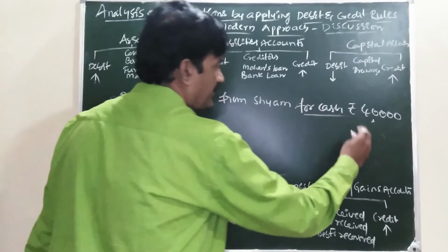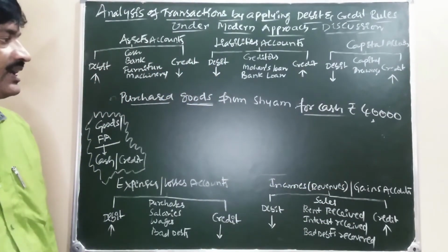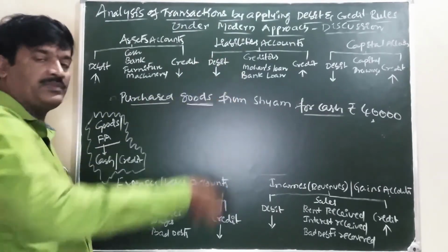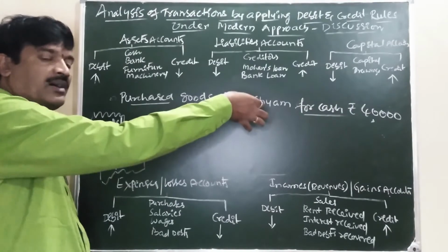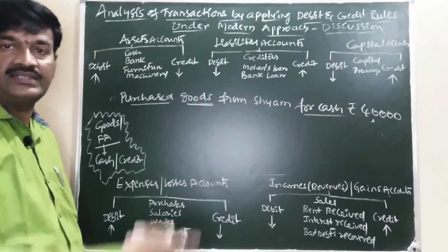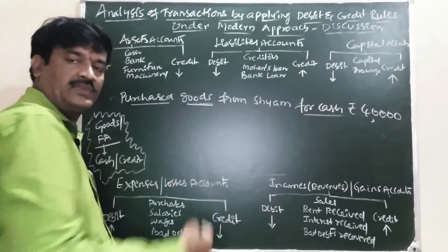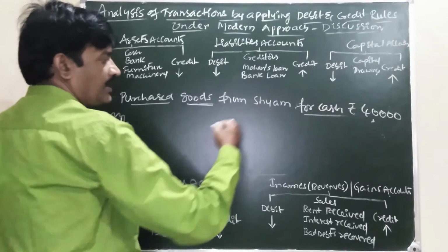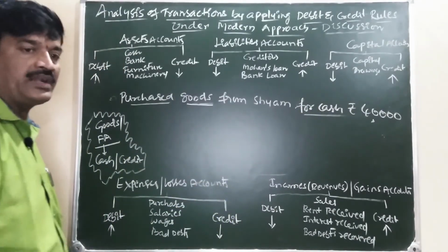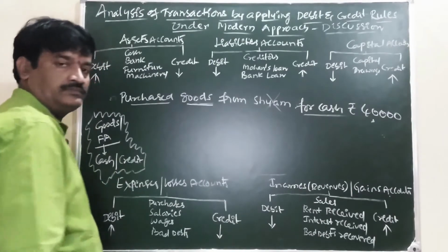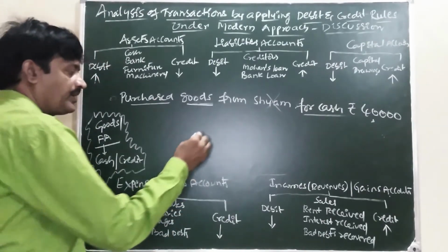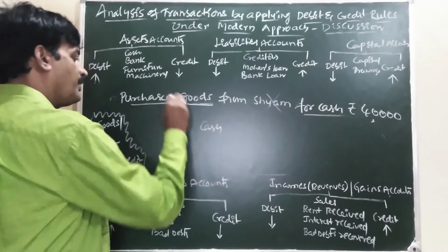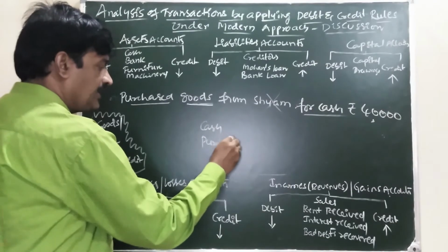The word for cash is there, so it is a cash transaction. How are we purchasing goods from Shyam? We are purchasing goods from Shyam by giving the cash. For cash is there, it is a cash transaction. In case of cash transaction, party name will not come. In the place of party name, cash will come. Cash. And what we are doing? We are purchasing.